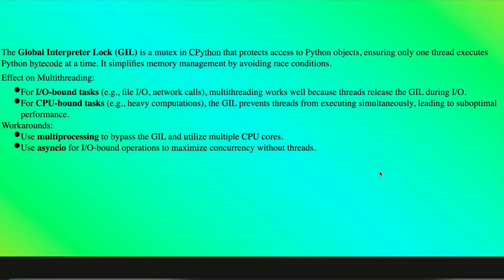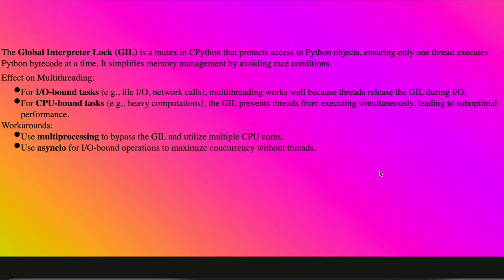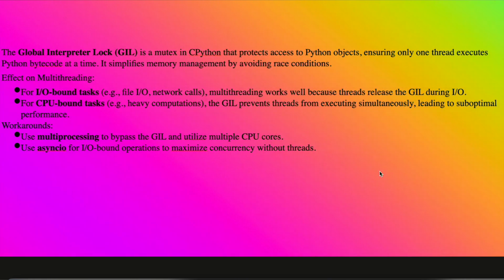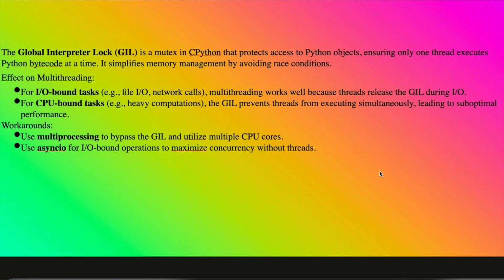So what is the effect on multi-threading? So IO bound tasks. IO bound task means file IO, network calls, like if you are connecting to a database, if you are accessing another API, or you are reading some files from the disk. So anything which you are accessing outside of your process is called an IO bound task.